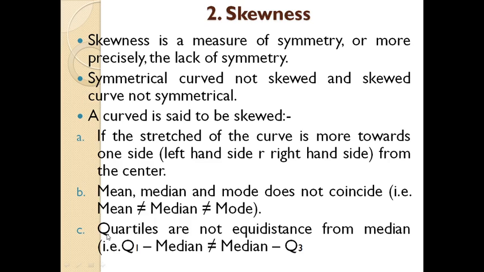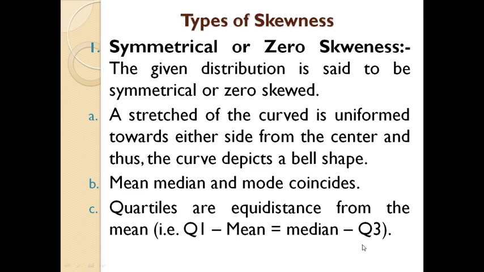Then quartiles are not equidistant from the median. Here quartile first, median is not equal to median of quartile 3. Then in the next slide, we can focus here on the types of skewness.